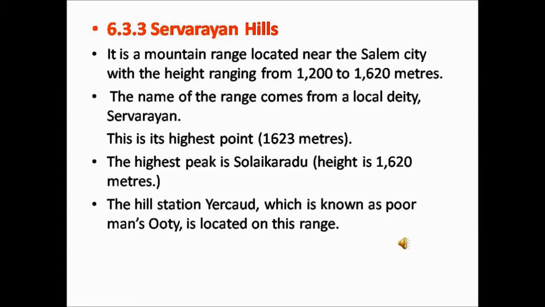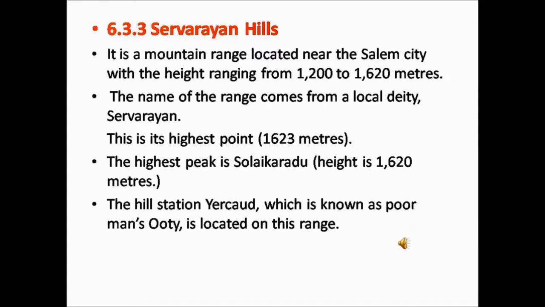So therefore they worship the hill as their god. The highest point of this hill is the temple, which is about 1623 meters height. The highest peak is Solai Karadu. The height is 1620 meters.